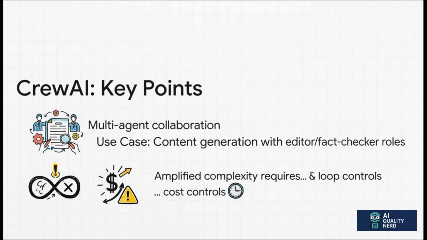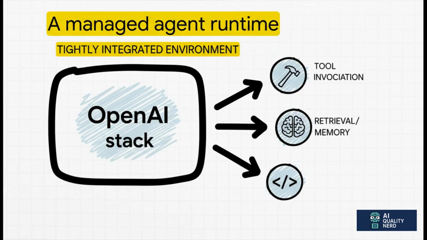But here's the big warning label. More agents means way more complexity. You choose to take on that complexity when a single agent just isn't going to cut it for quality. And trust me, if you go down this path, you better have rock-solid controls on your costs and on preventing those agents from getting stuck in endless loops. It's non-negotiable.